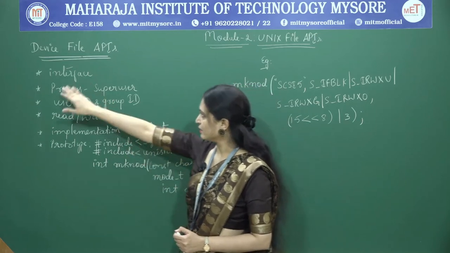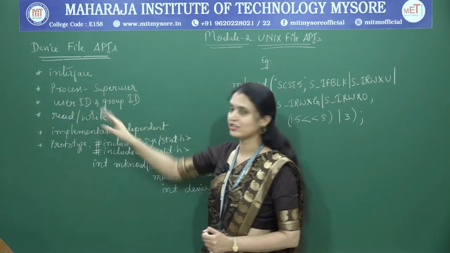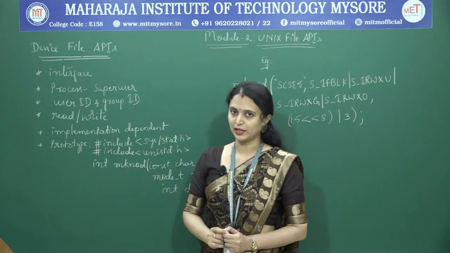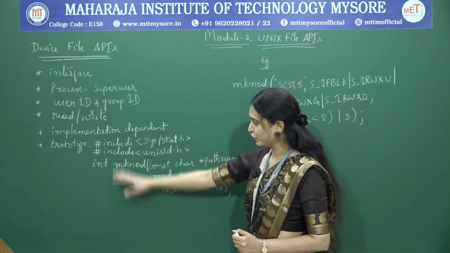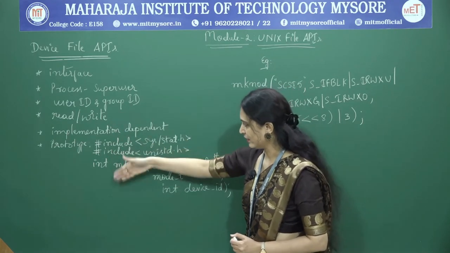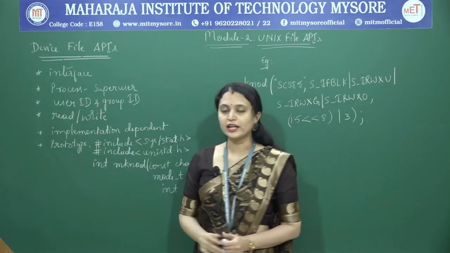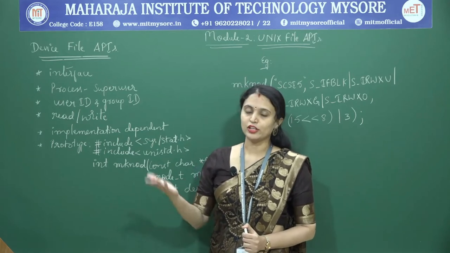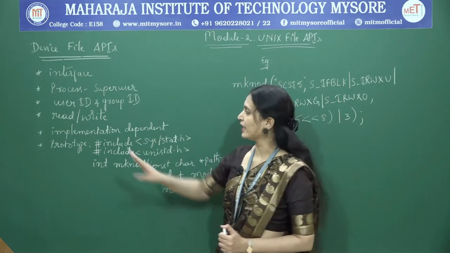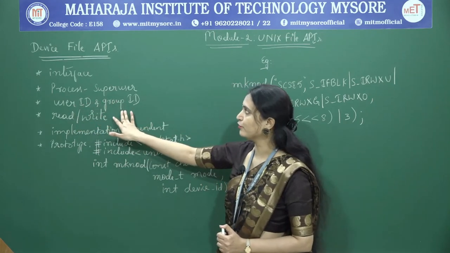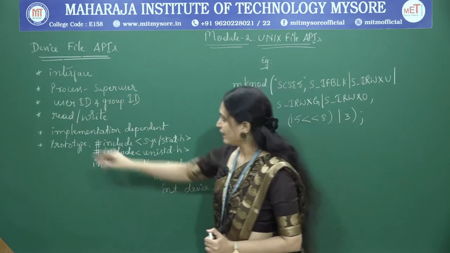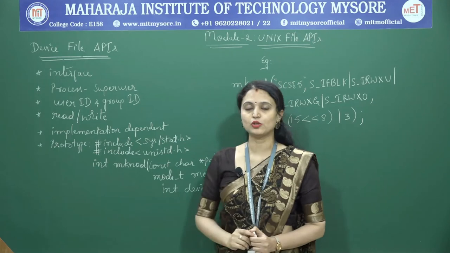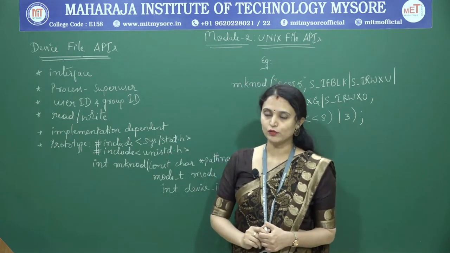A process that has the super user privilege can create device files by using the mknod API. Here I have written the prototype of mknod; let me discuss that later. The user ID and group ID can be assigned for device files in the same way as for regular files.